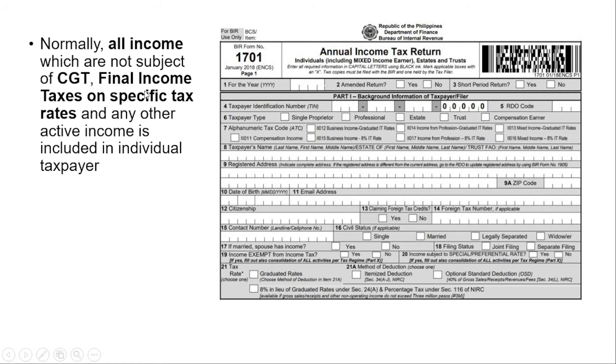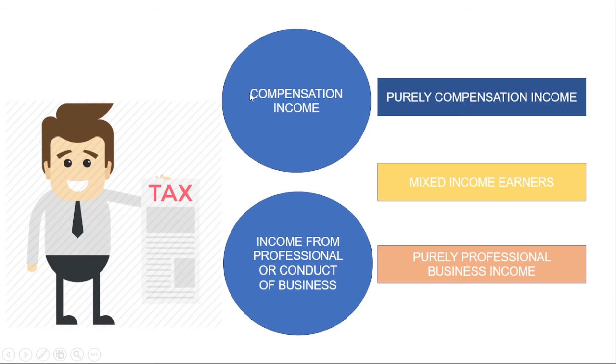No? So normally, all income which are not subject of CGT, final income tax on specific tax rates, and other active income is included in the tax in the individual taxpayer. So lahat ng kinikita ng isang individual, okay, except yung kanyang capital gains tax o kanyang final tax is included sa ating annual income tax return. Alright? And then we have our sources of taxable income of an individual taxpayer.